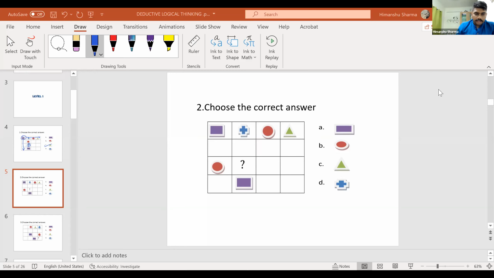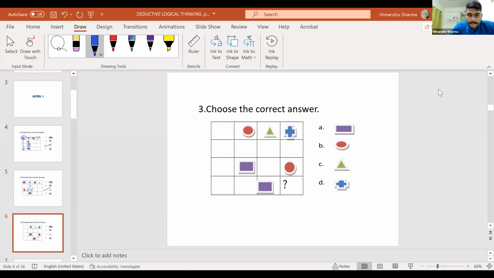Very good. Sir, if I have circle here, which means I cannot have circle here. If I cannot have circle here, which means I can have circle here. So what is left here? Again, triangle is left. Answer is option C.